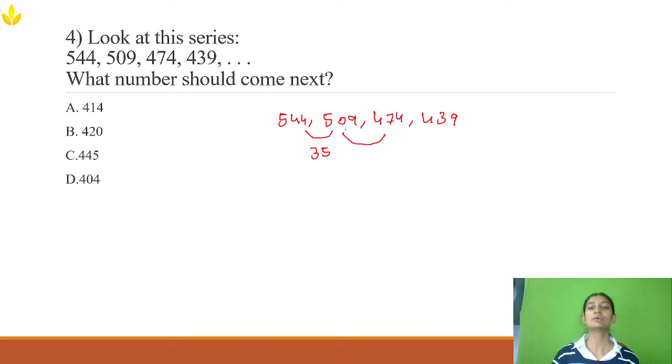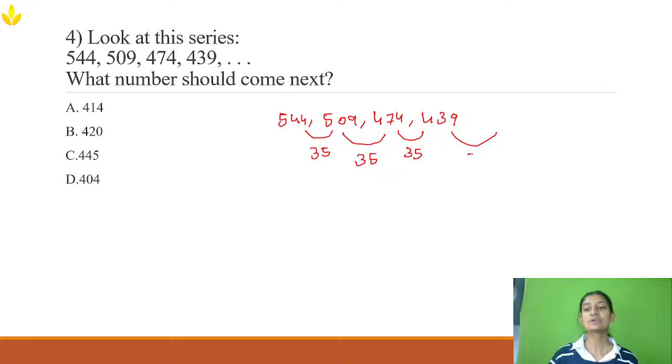Now let's go to the next numbers, 509 and 475. If I make 9 minus 4 it will be 5, and if I carry 1 it will be 3 or 10, so it will be 35. Now no need to check the others, because when the pattern is 35 and 35, the next will obviously be 35. Once you get one pattern, there is no need to recheck it for all the numbers. It is pretty easy, this problem. Only one pattern is going on, there is no minus and plus here. All the differences are 35.